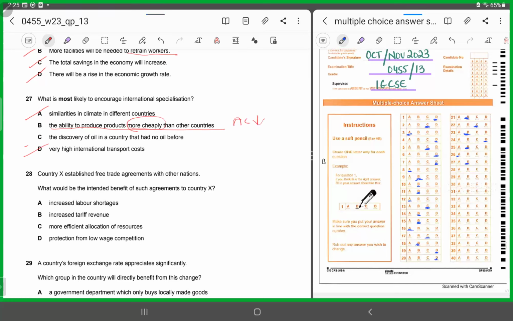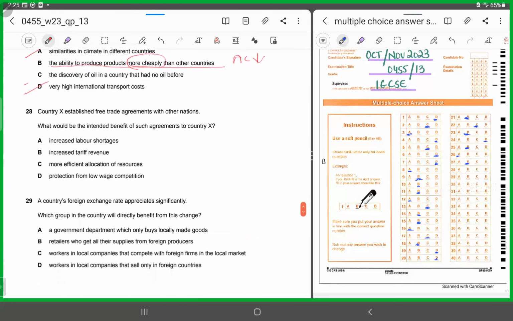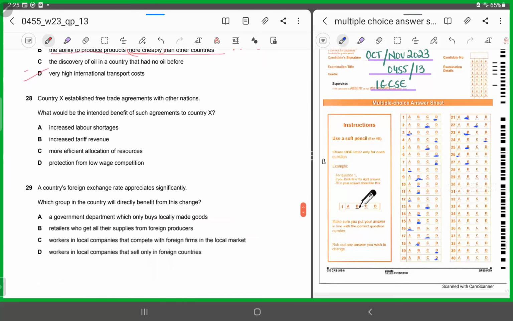This way you will pass it on to the consumers in the form of higher prices, right? So you can compete.